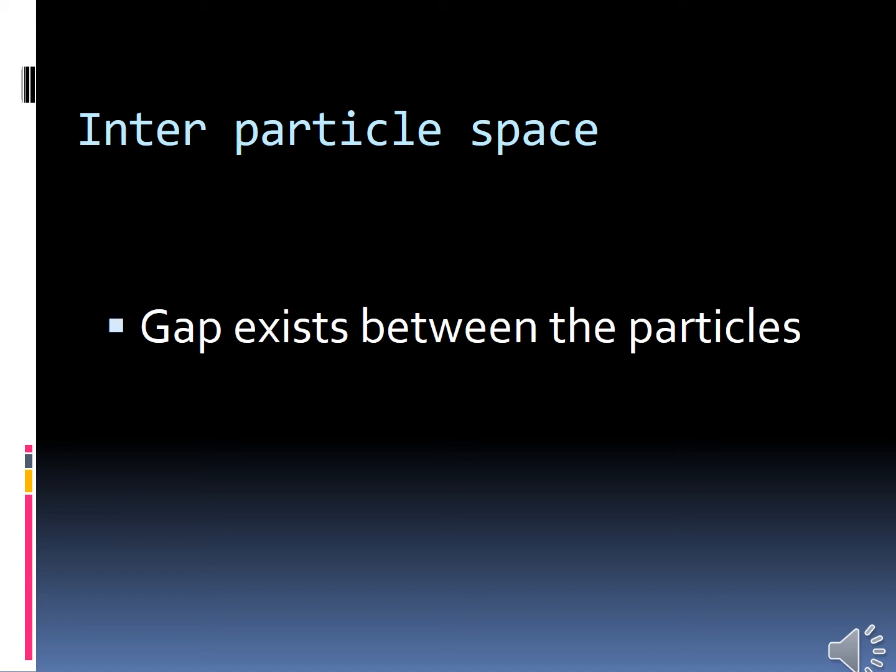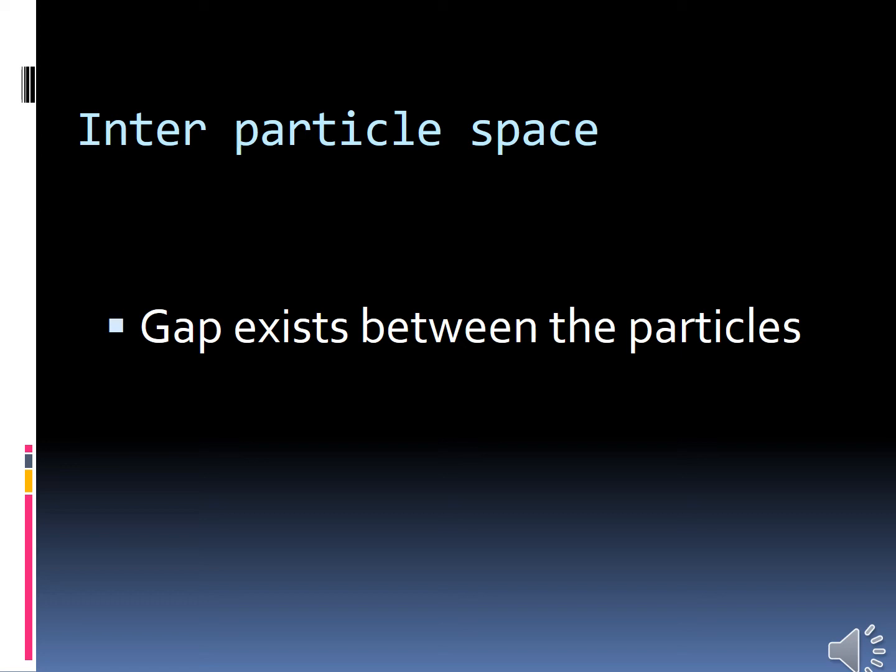Solids la interparticle space, அதாவது கேப், மாலிகுல்ஸ்க்கு இடையில இருக்கிற கேப் வந்து கம்மியாக இருக்கும். In liquid, the interparticle space is more than the solid. Solid விட liquidல ஜாஸ்தியாக இருக்கும். And then about gas, the space will be comparatively large.